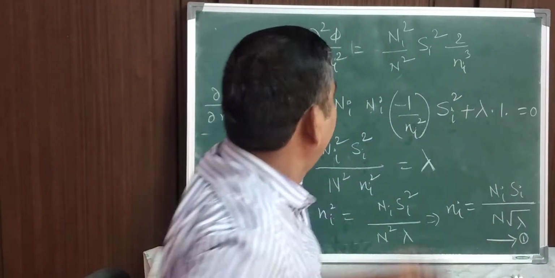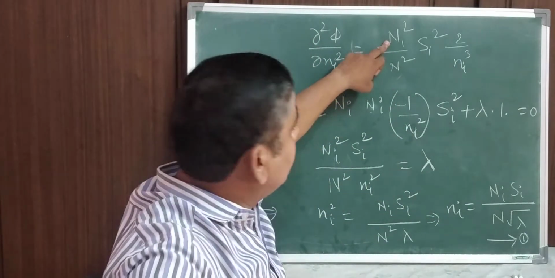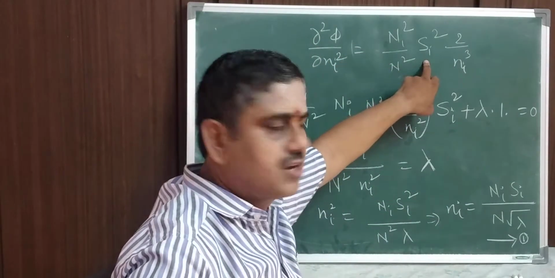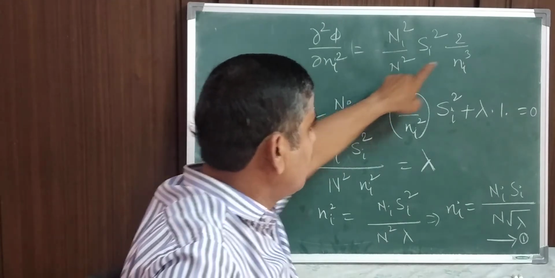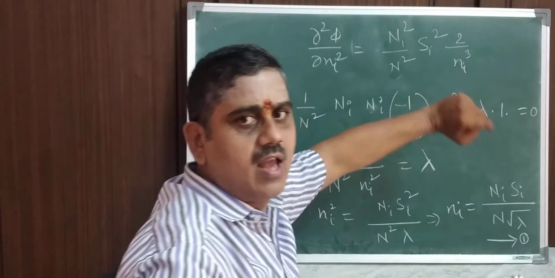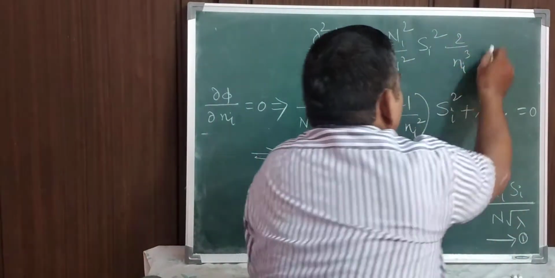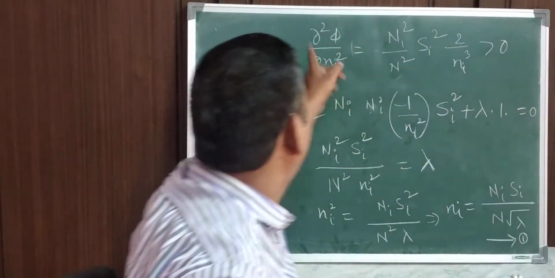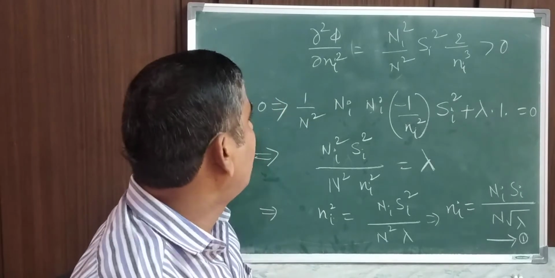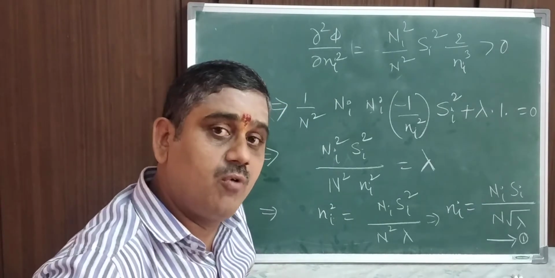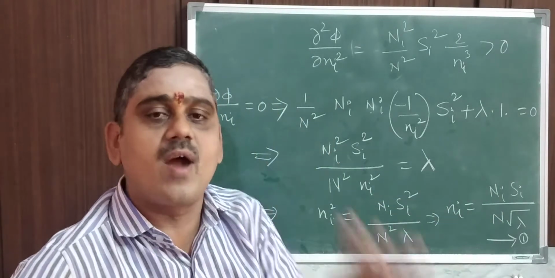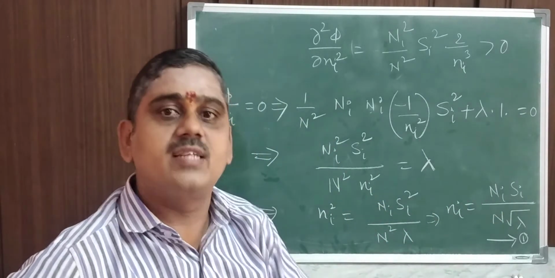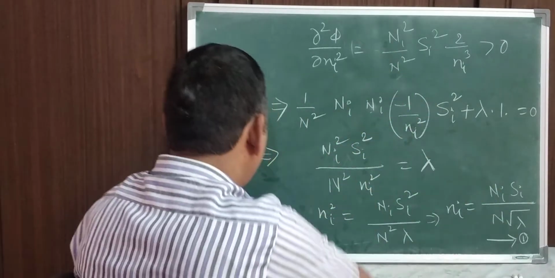No need to calculate further. N is always a constant greater than 0. The si square term, N square, N is a constant, always greater than 0. Ni is always a constant, the value greater than 0. So therefore this entire term is greater than 0. So I have proved that dou square phi by dou ni square is always greater than 0. So therefore whatever the value of ni we get, it provides the minimum value. It provides the minimum value. So the second differentiation I have proved.